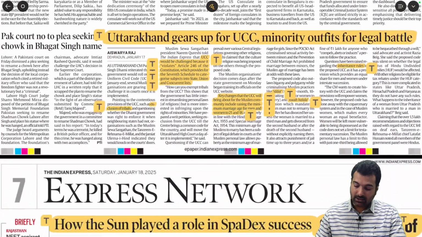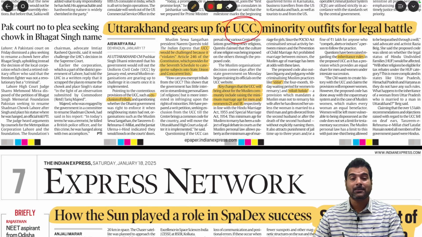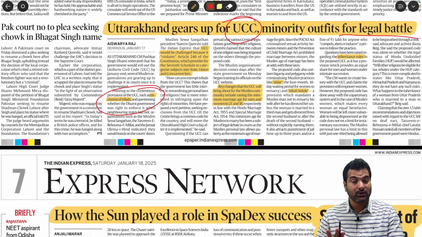Yeah, this is important. As the Uttarakhand government is planning to gear up for implementation of UCC, Uniform Civil Code, a minority outfit is preparing for a legal battle. There are some key points here. When it comes to implementing this UCC, it still excludes the tribals. So tribals are still excluded from this UCC that the Uttarakhand government is planning to implement, right? But the major concern is being raised by the Muslim community. Why? Because they feel this particular UCC is majorly to target this particular community. So that's why the Muslim community is raising concerns with respect to this gearing up for UCC by the Uttarakhand government, right?